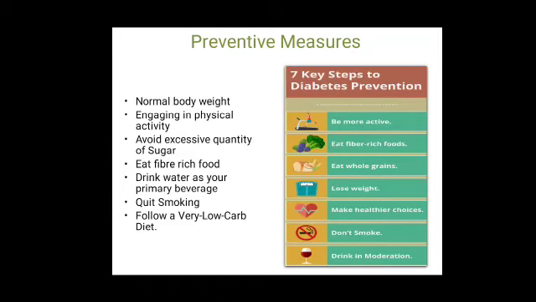Preventive measures: maintaining a normal body weight, engaging in physical activity, avoiding excessive quantity of sugar, eating fiber rich food, drinking water as your primary beverage, quit smoking, follow a very low carb diet. This is the 7 key steps to diabetes prevention.